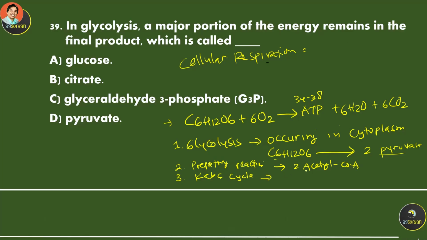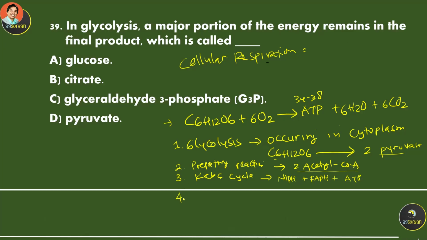The next step is called the Krebs cycle. The Krebs cycle uses the acetyl coenzyme A to produce several ATP, NADH, and FADH2.